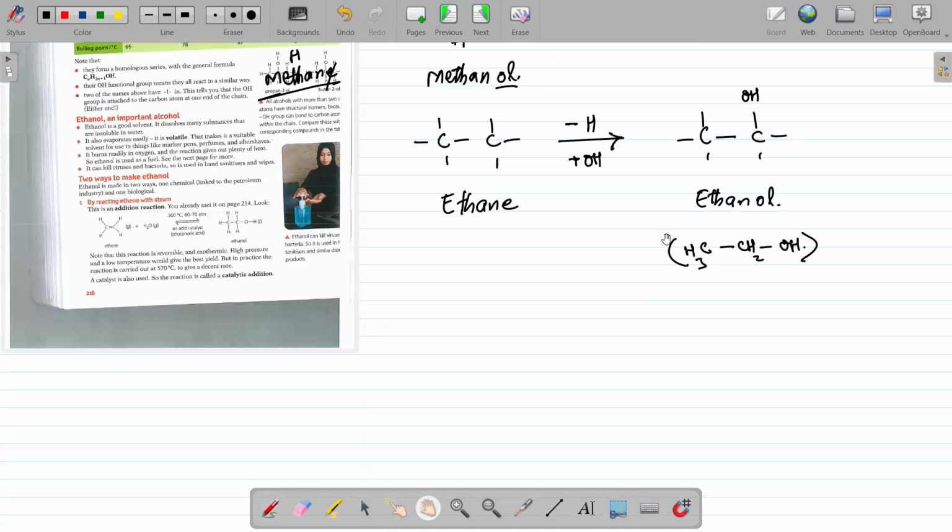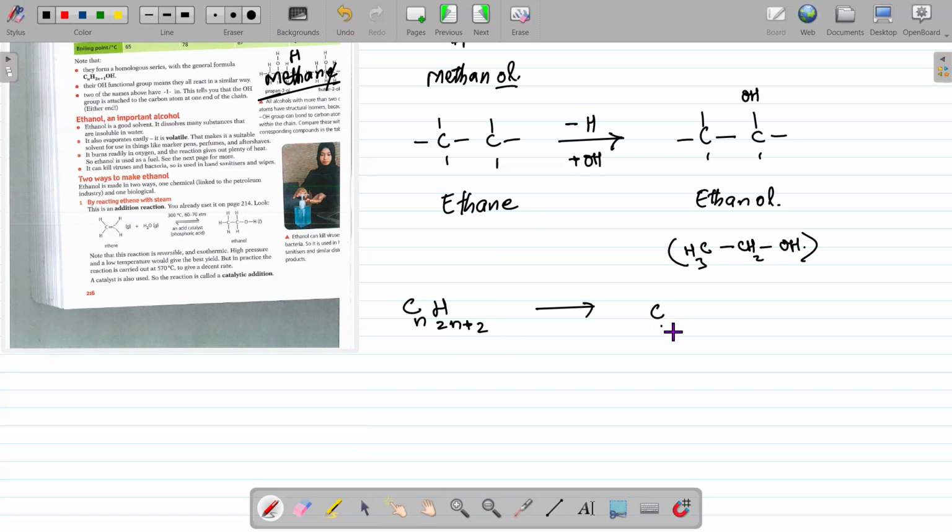We can derive their molecular formula from the molecular formula of an alkane. If we look into the general formula of an alkane, that was CnH2n+2. For making alcohols, what we are doing is replacing one hydrogen.